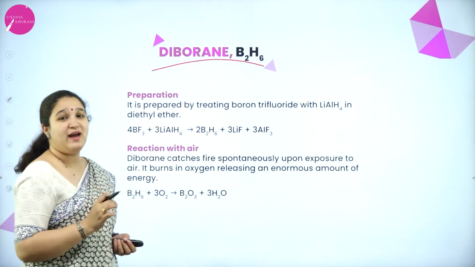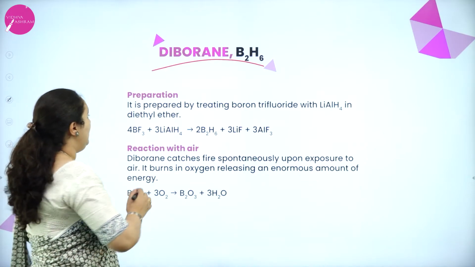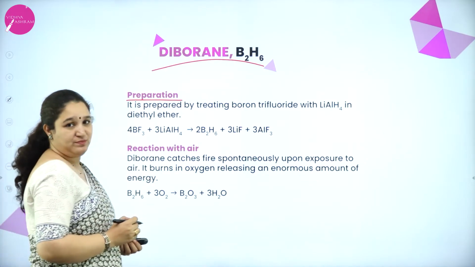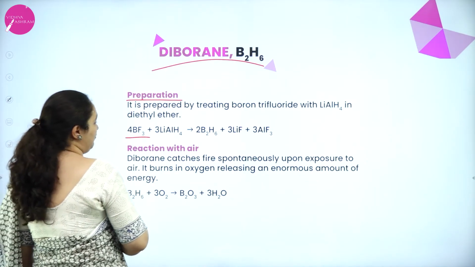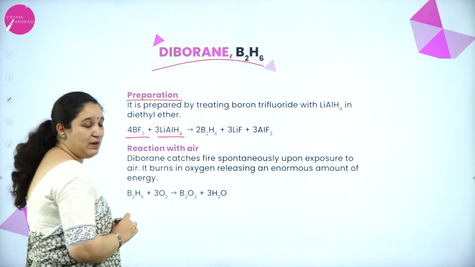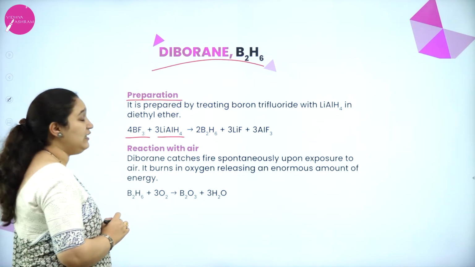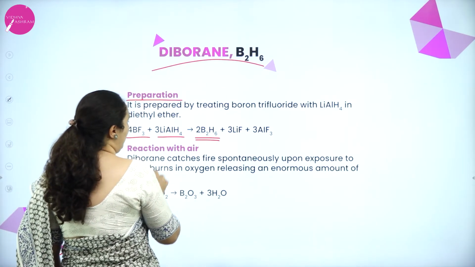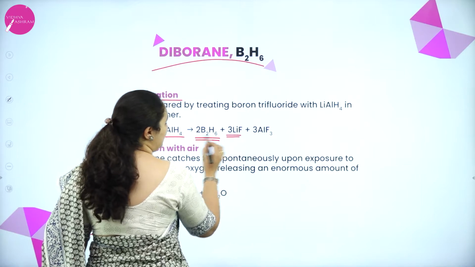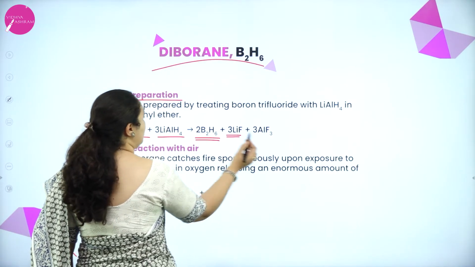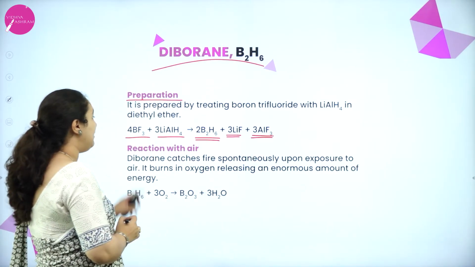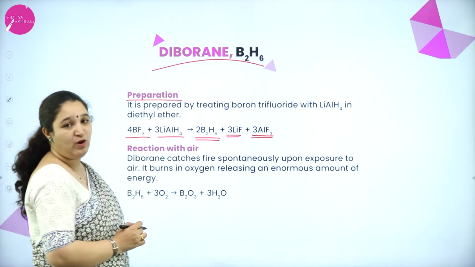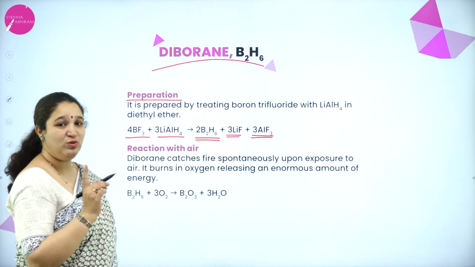Next is diborane, B2H6. Okay. First we have the preparation. If we take boron trifluoride and treat it with lithium aluminium hydride in diethyl ether solvent, then B2H6 will be formed. Lithium with fluorine will form lithium fluoride. Aluminium with fluorine will form aluminium fluoride. And boron with hydrogen will form diborane, B2H6.